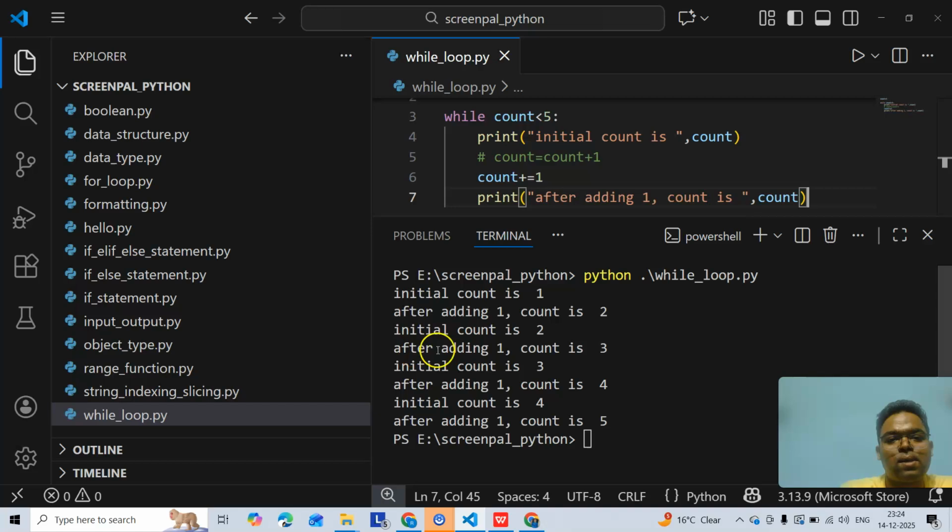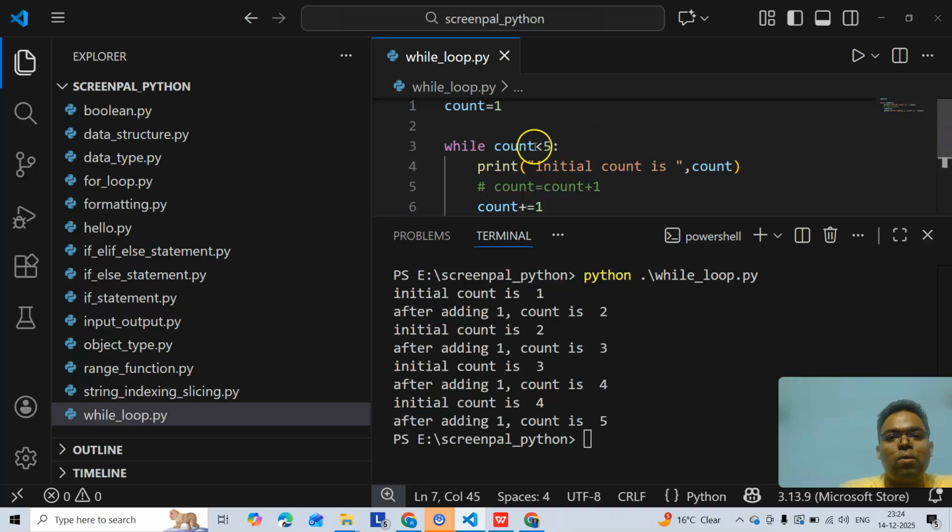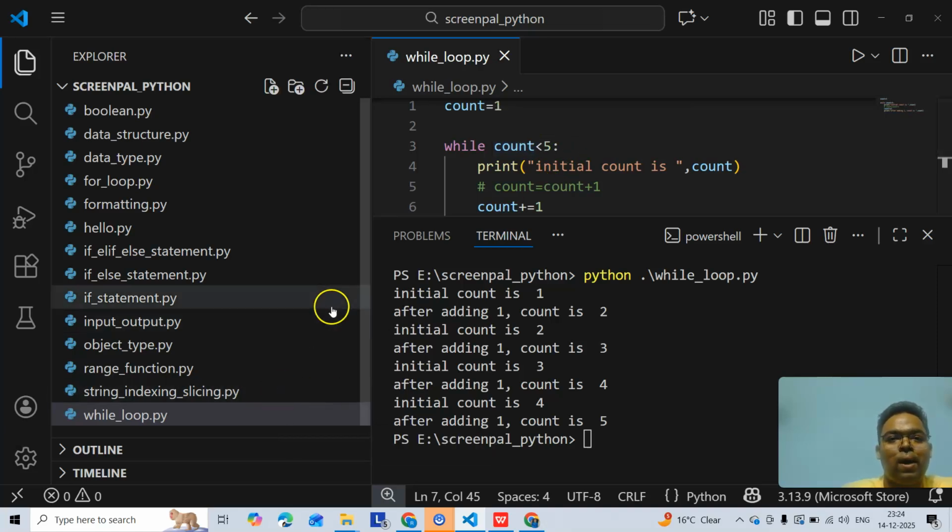So after adding 1, count is 3, then it continues, then count is 4, then it goes up to 5, and when it is 5, it stops here because that is greater than or equal to 5. So that is the point of a while loop.